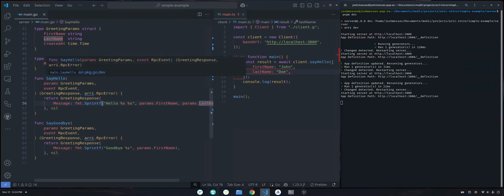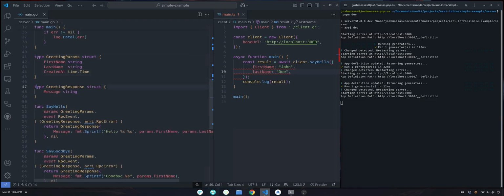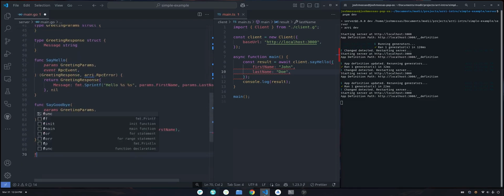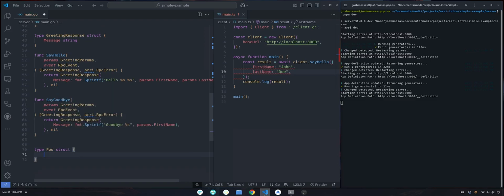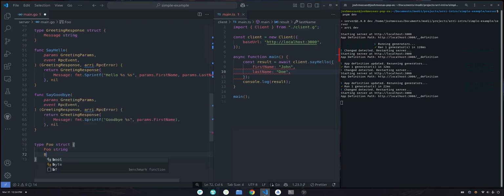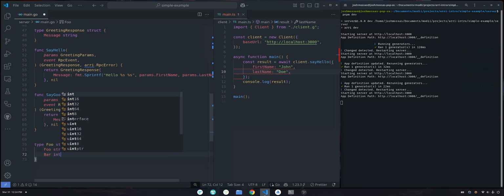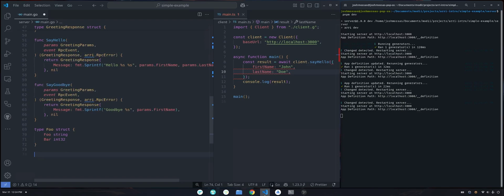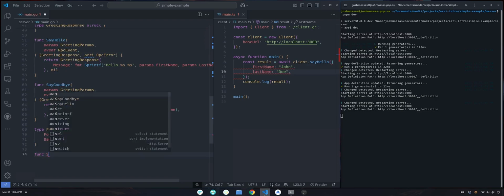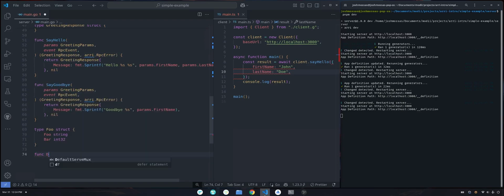Now, if we wanted to make a new procedure, let's say, for example, we're going to make a new procedure that accepts, I don't know, foo as its input. And I'm going to make it to where foo just has a string, bar is an int32, and I'm going to make a function that's just, I don't know, do thing.